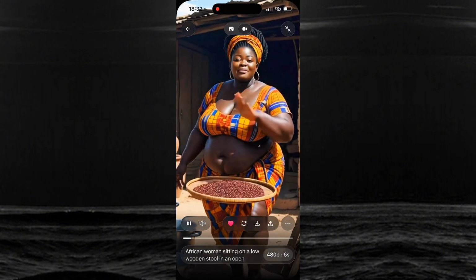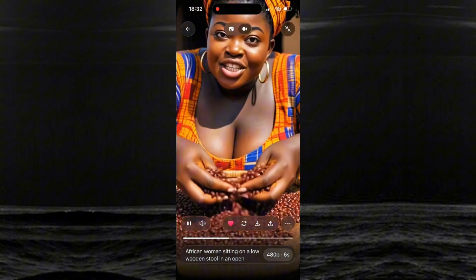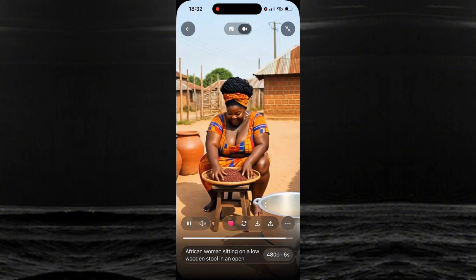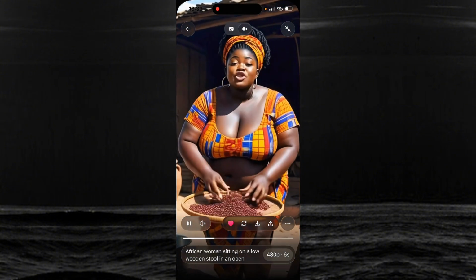If you don't pick beans like this, just prepare to eat stone soup. I need to finish these beans fast, though. If you don't pick beans like this, just prepare to eat stone soup.